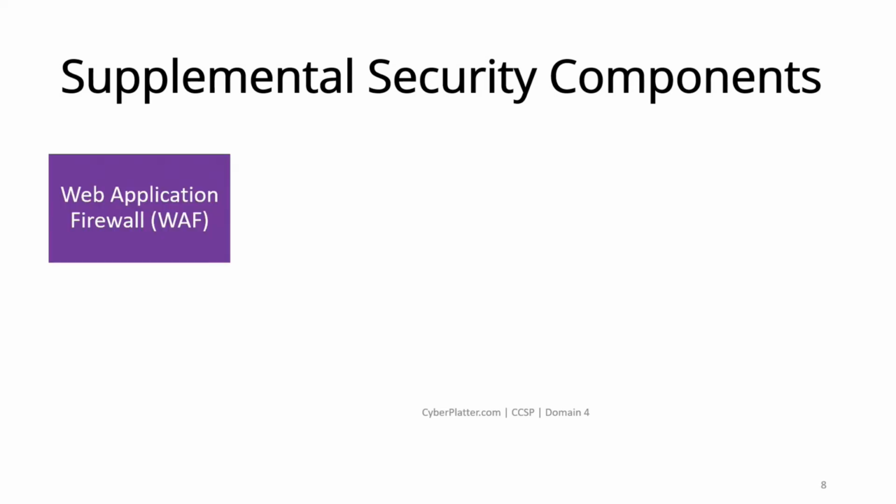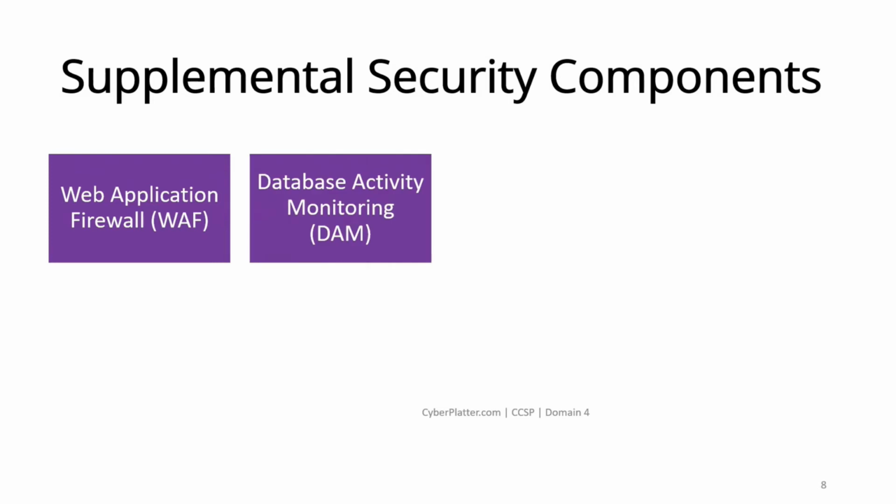The first one is Web Application Firewall, WAF. A WAF is a layer 7 firewall that can understand HTTP traffic. A cloud WAF can be extremely effective in the case of a DOS attack. In several cases, a cloud WAF was used to successfully prevent DOS attacks of 350 gigabytes or 450 gigabytes per second. The next one is Data Activity Monitoring, DAM. DAM is a layer 7 monitoring device that understands SQL commands. DAM can be agent-based or network-based. A DAM can detect and stop malicious commands from executing on an SQL server.